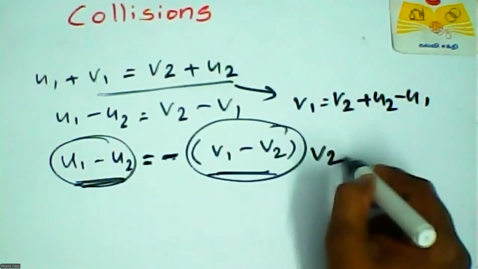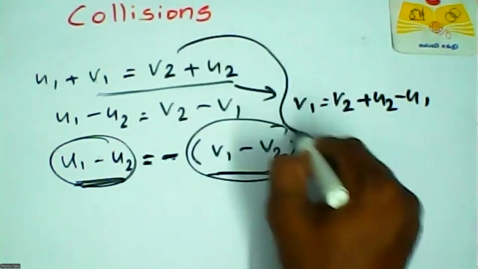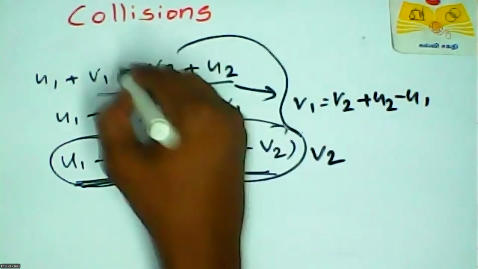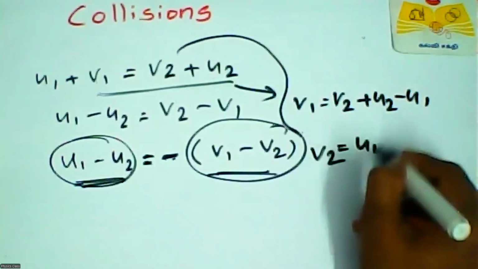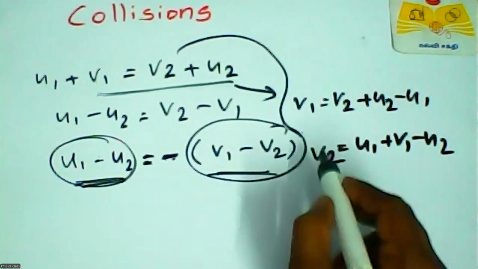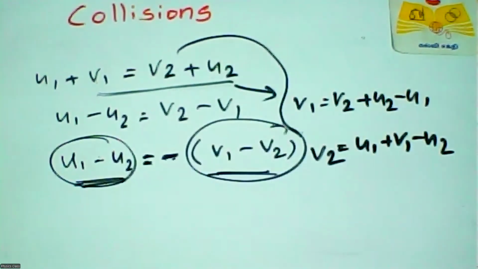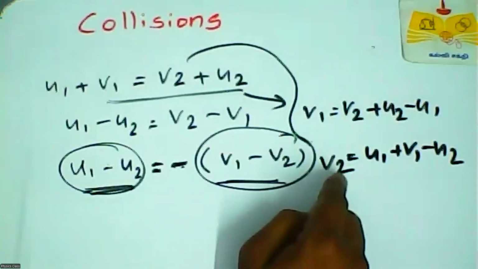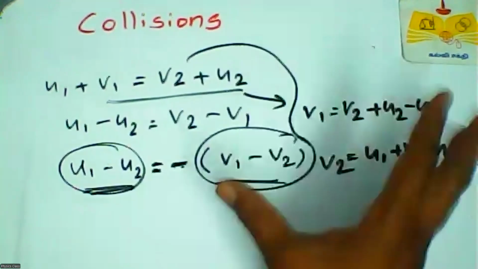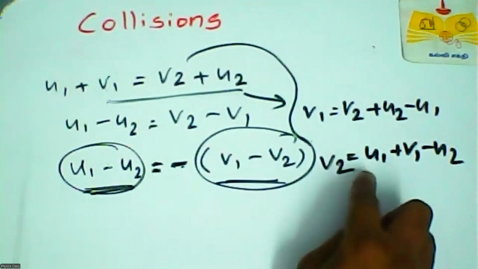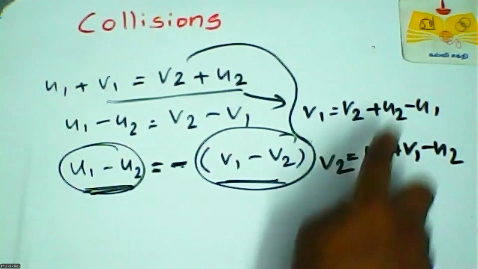And v2 from this equation is u1 plus v1 minus u2. So these are the equations for the unknown quantities v1 and v2. v1 is the final velocity of the first object, and v2 is the final velocity of the second object, in terms of the other three quantities.